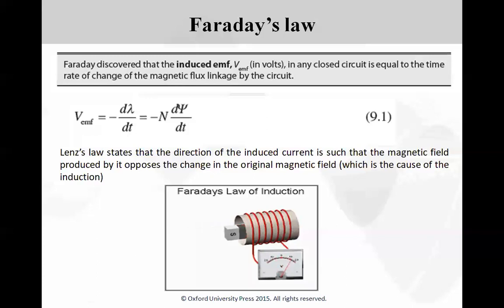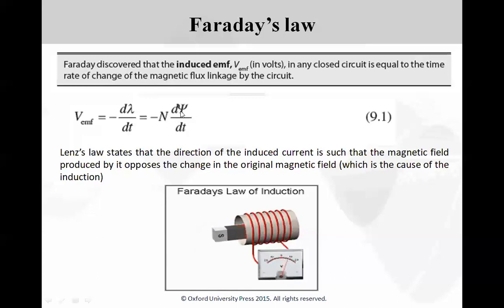Faraday's law is expressed mathematically as V_EMF is equal to minus d by dt of the flux linkage lambda. As we know, lambda can be expressed for an n-turn coil as n times psi, where psi is the amount of flux generated in the circuit. Therefore, V_EMF will be equal to minus n times d psi by dt.